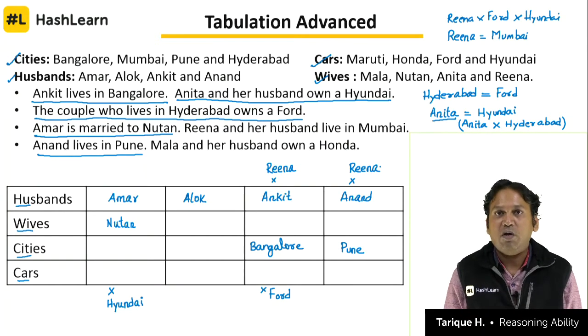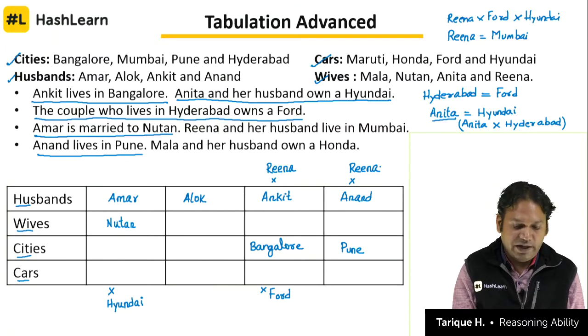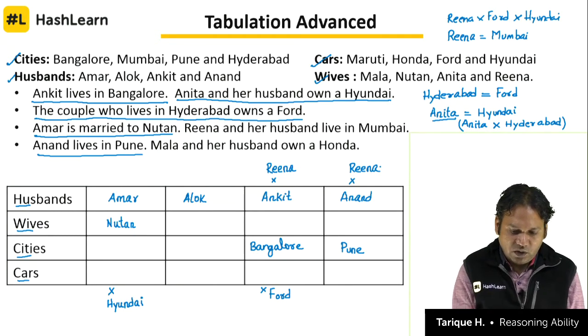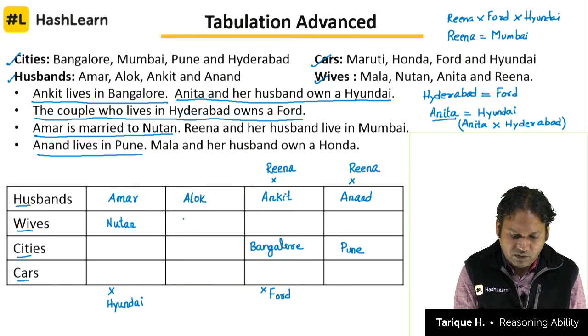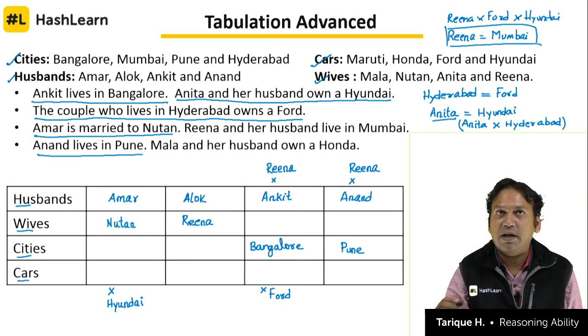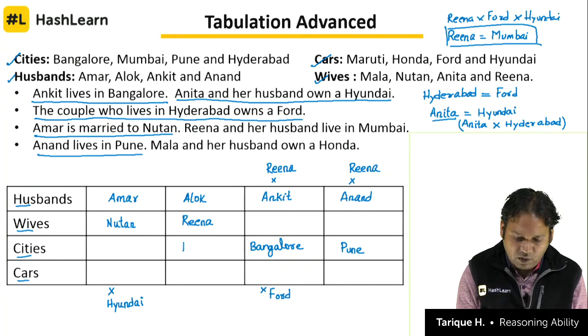So Ankit is not married to Reena, Anand is not married to Reena, and Amar is married to Nutan. So it means that the only person who could be married to Reena here would be Alok. Alok is married to Reena, correct? Very simple. And Reena lives in Mumbai. So the name of the city will be Mumbai here.